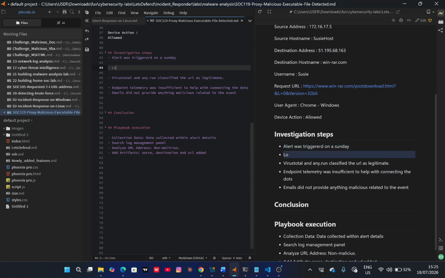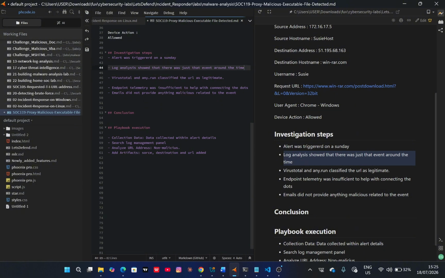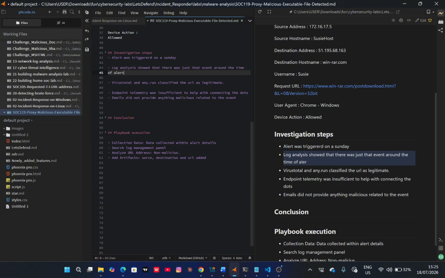So log analysis showed that there was just that event around the time of alert generation.